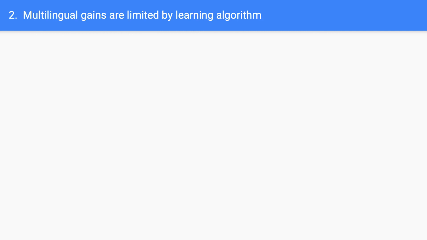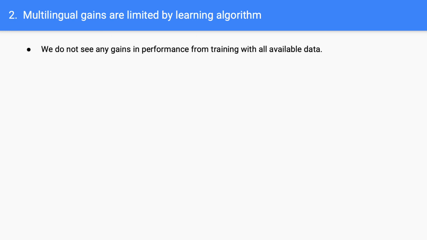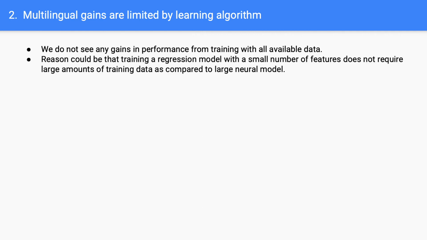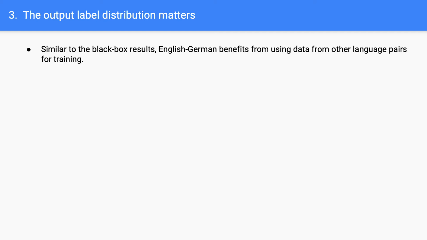Comparing to the Blackbox QE results, we do not see any gains in performance from training with all available data. The reason could be that training a regression model with a smaller number of features does not require large amount of training data as compared to large neural model. We also observe that similar to the Blackbox results, English-German benefits from using data from other language pairs for training. This might be partially due to the distribution of DA scores.